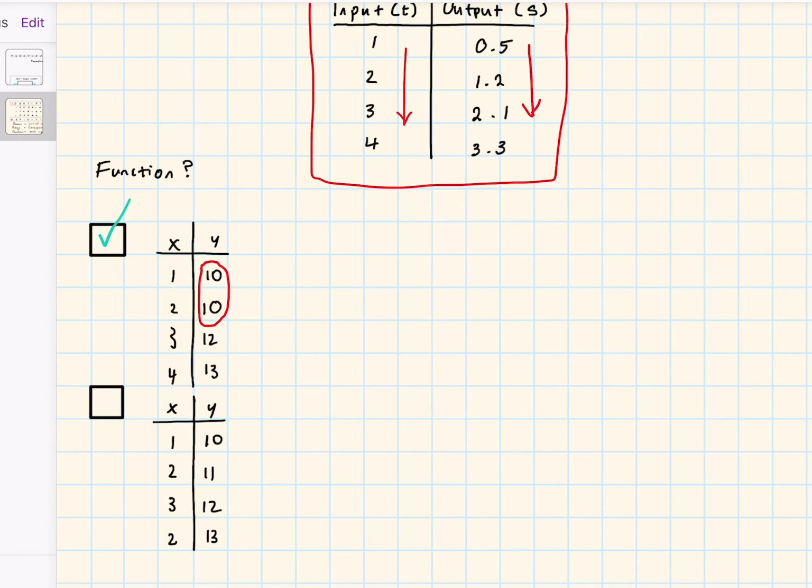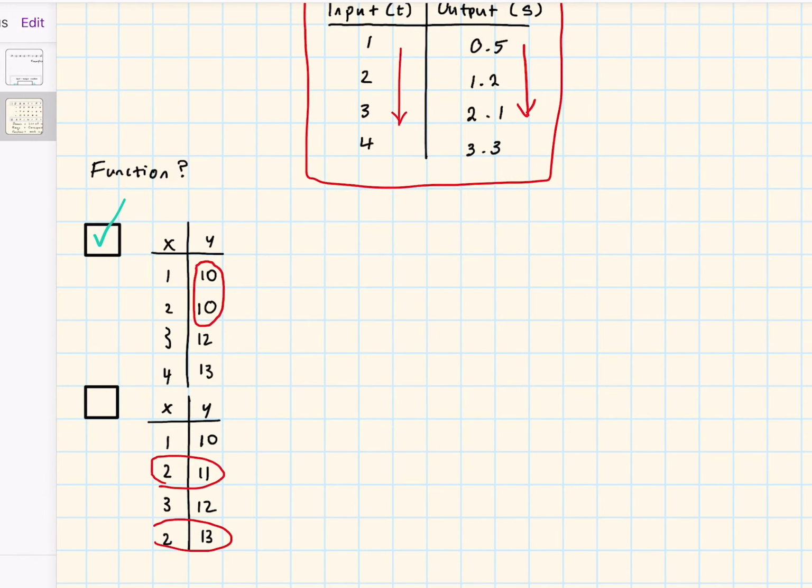So in this case, I can see that 2 is repeated twice on the input side. So the input of 2 essentially can lead to 11, but the input of 2 can also lead to 13. In this case, this is not a function, because one input, which is 2 in this case, leads to the output of 11, but it can also lead to the output of 13. So that is no longer a function, that is a relation.